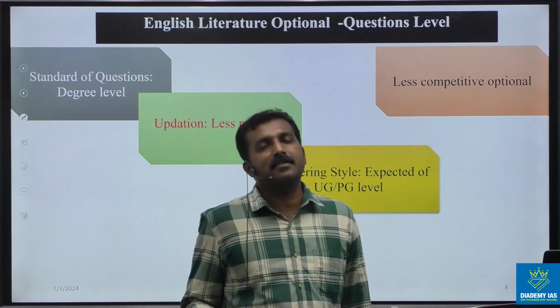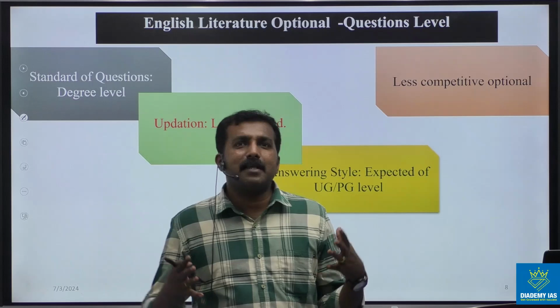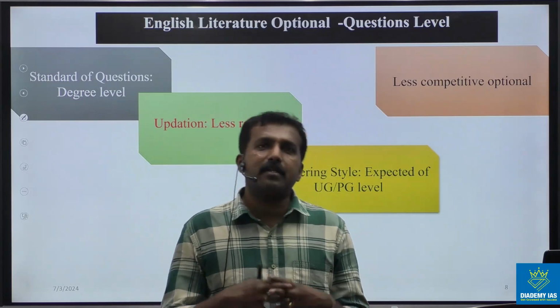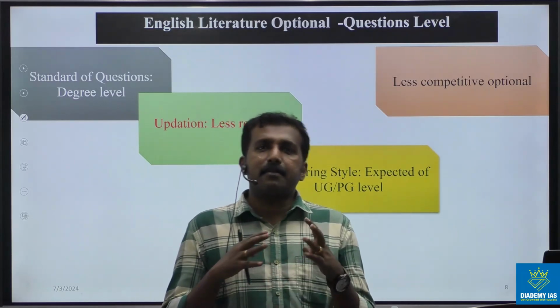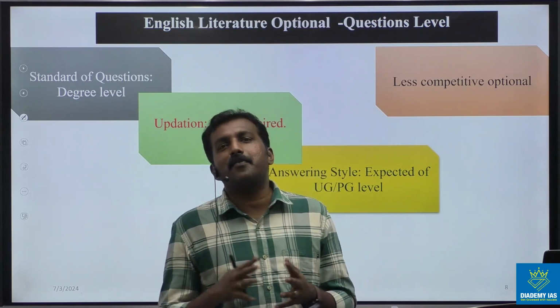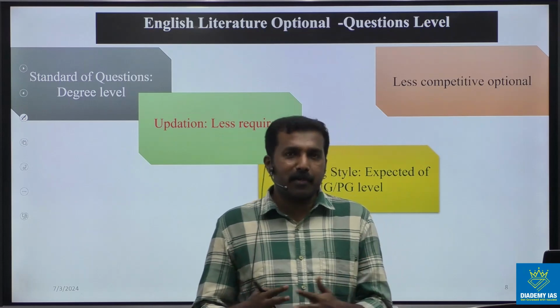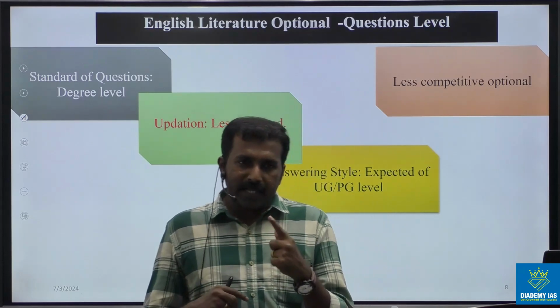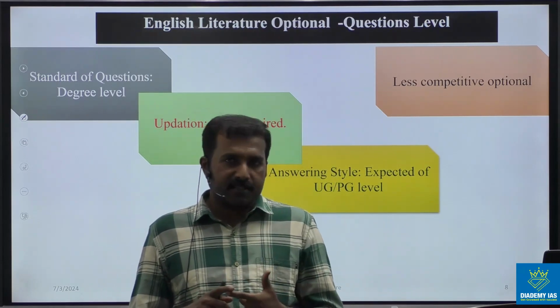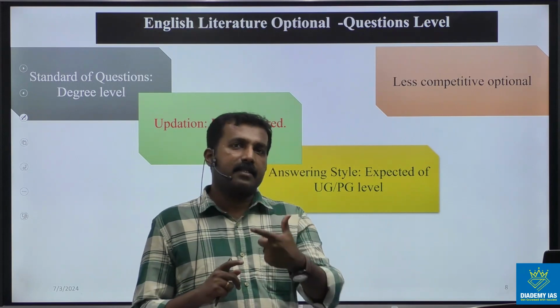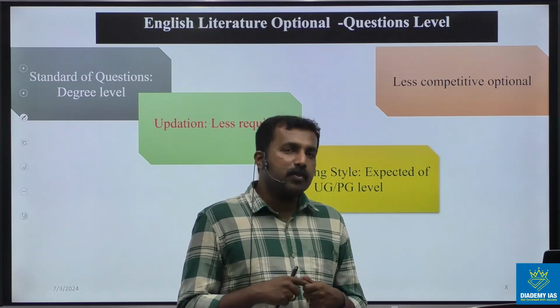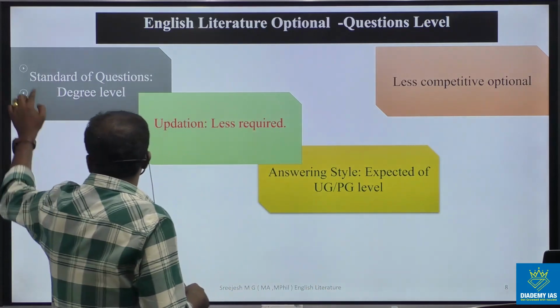Just think about it. It's like all other Indian languages, and the literature is like all other literary works: poem, drama, novel, and all. So you can adopt a strategy first and then proceed. That's what I want to share here.